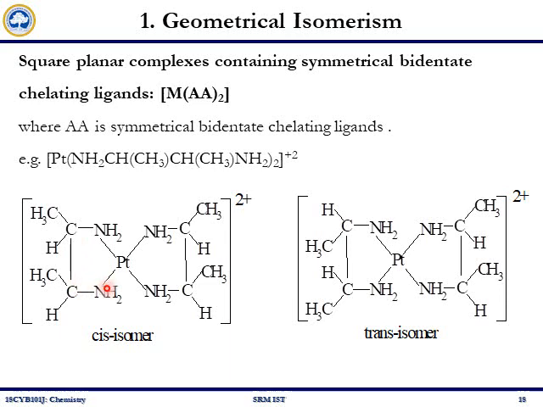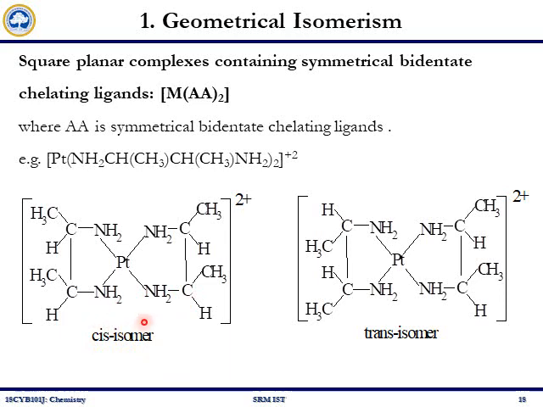If you see the square planar, you see this methyl and hydrogen of this carbon, with respect to the square planar, it will be above the plane and this will be below the plane. Similarly here the methyl will be above the plane and hydrogen will be below the plane. Again the same thing with this carbon and this carbon. So overall, in all the carbon you have a methyl group which is above the plane, that is the square planar, and hydrogen is below the plane. Hence here we label it as cis isomer.